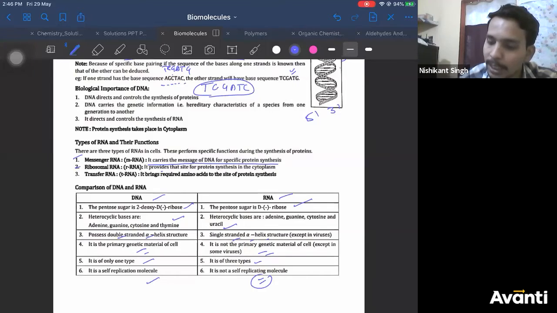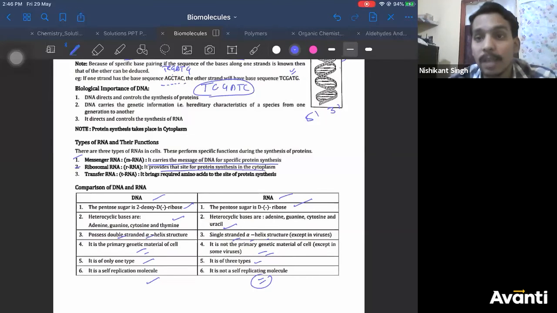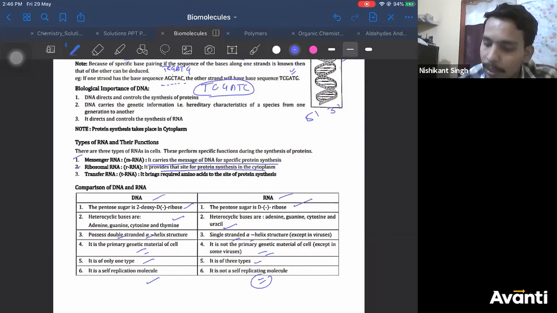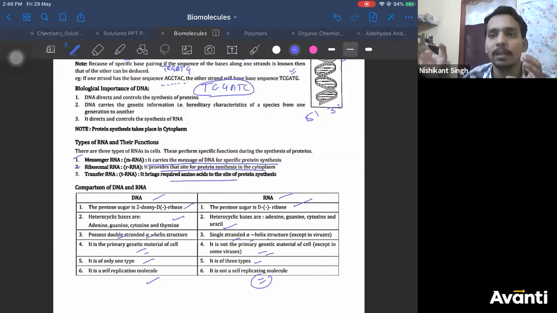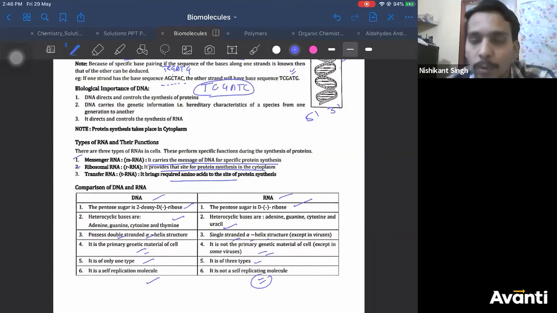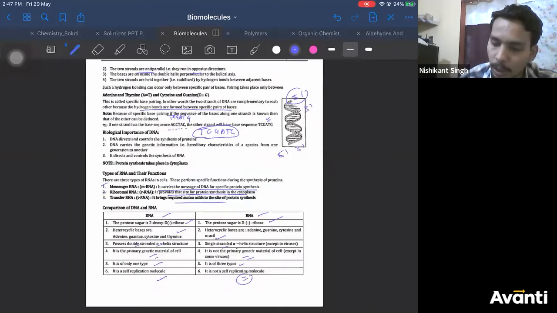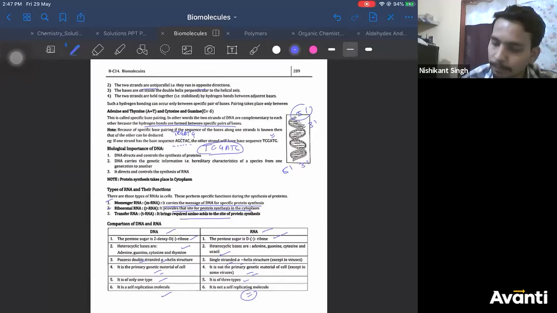Ribosomal RNA provides the site for protein synthesis. Protein synthesis happens at ribosomes. Transfer RNA supplies the amino acids at the site of protein synthesis. Let's say after alanine, you require phenylalanine. So who will bring phenylalanine? The message that after alanine, phenylalanine has to be attached is brought by mRNA. But where is phenylalanine? Who is going to get it? tRNA will go and get it. So these are the different nucleic acids. That's all we need to discuss in nucleic acids.